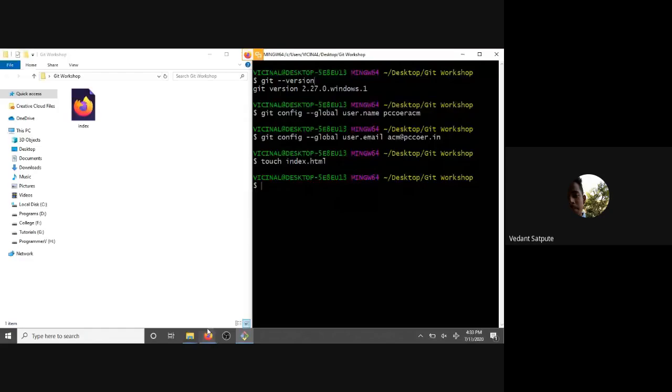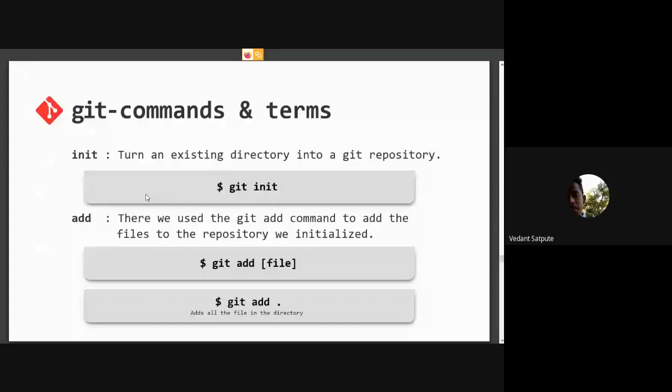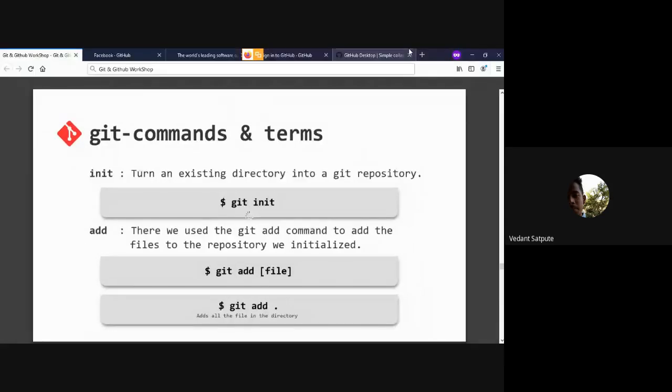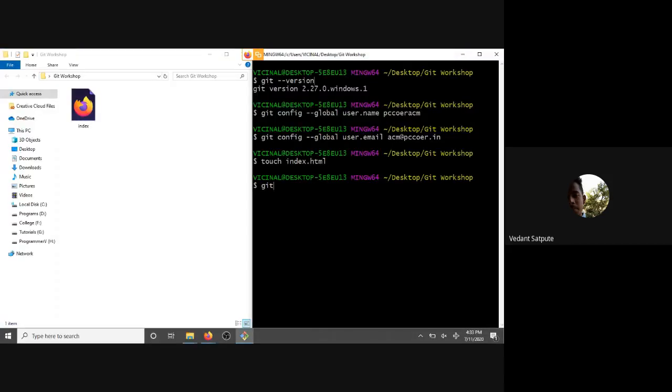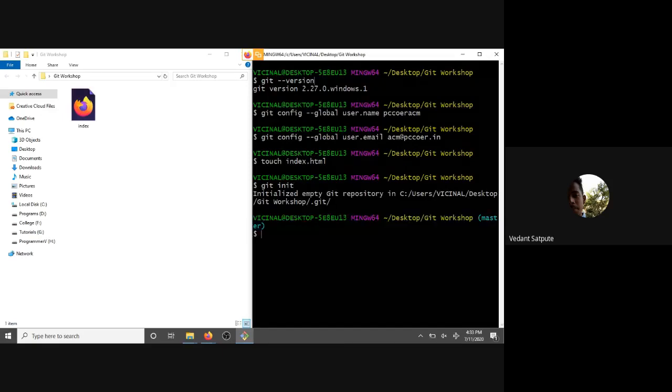Now the next thing we are going to learn is git init. This is used to convert our directory into a Git repository. Suppose I press git init. Now you can see this folder is created. You won't see it maybe if you have the option to show hidden files not selected. But this is a hidden folder that is generated, which contains everything for a folder to know that it is a Git folder.